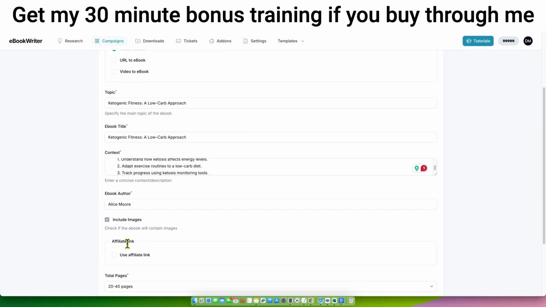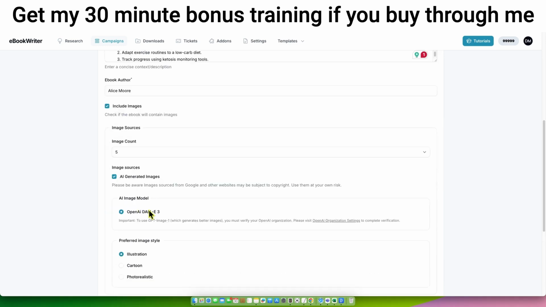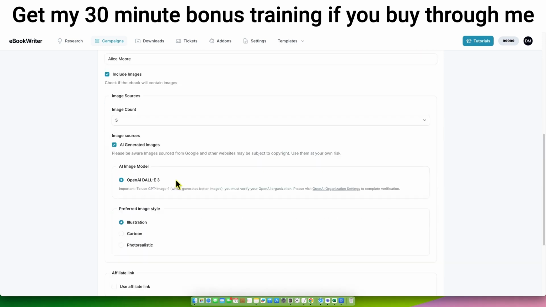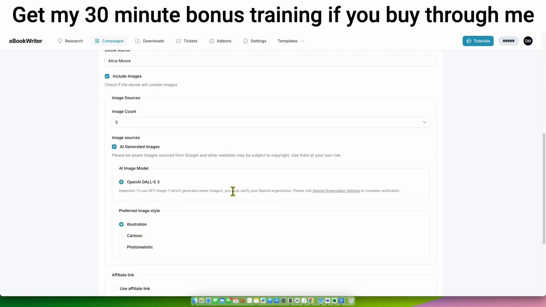Include images. And it does say that Chris definitely recommends... Oh, okay. So I'm only using OpenAI, but there's a way that we need to be able to select the other model. And I don't know why I'm not getting that option. So it's important to use GPT-1, it tells us right here, image 1, which generates better images. You must verify your OpenAI organization.